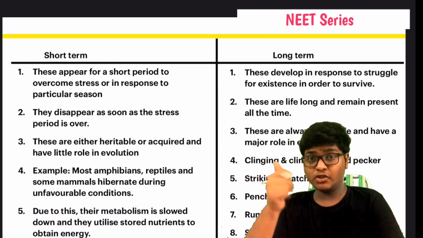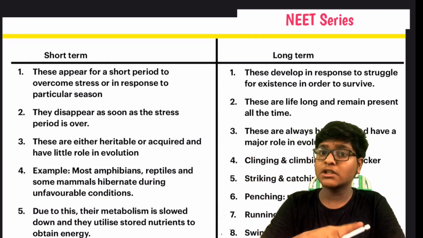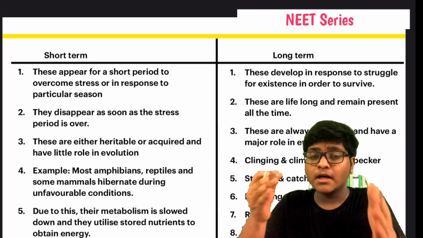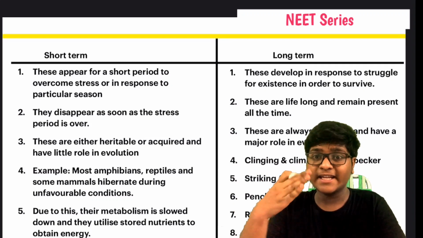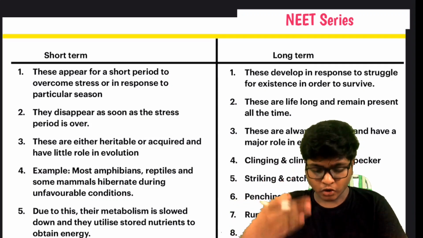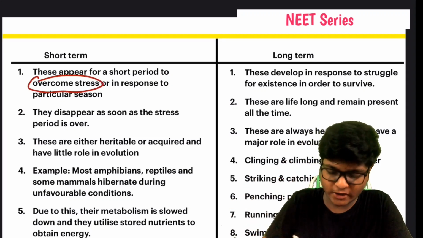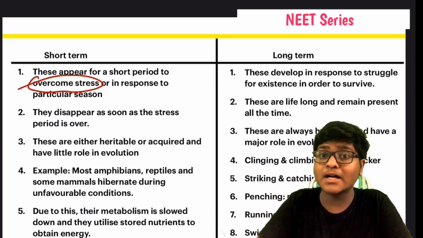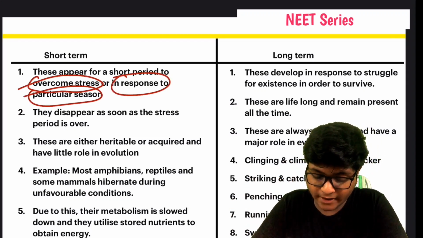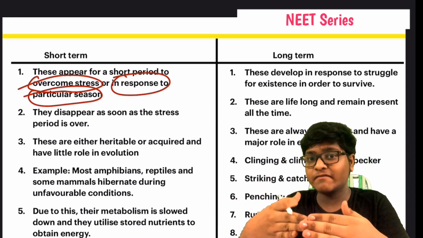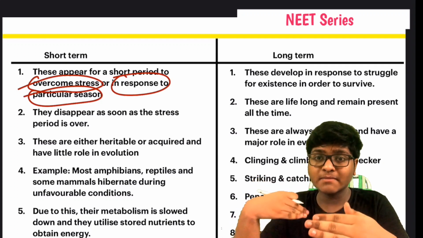In adaptation, there are two types, short term and long term. What are short term and long term? In the short term, the organisms live for a very short period of time, to overcome stress or in response to a particular season. Due to changes in season, or to overcome stress, they might live a very short period.